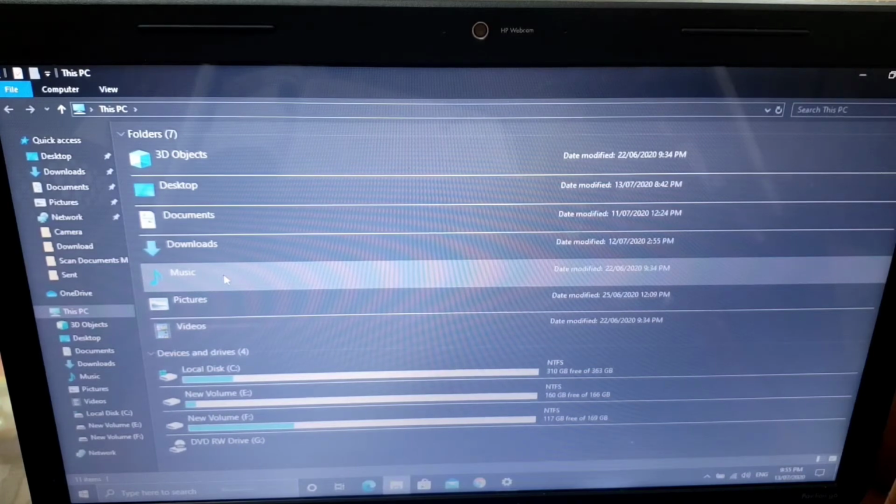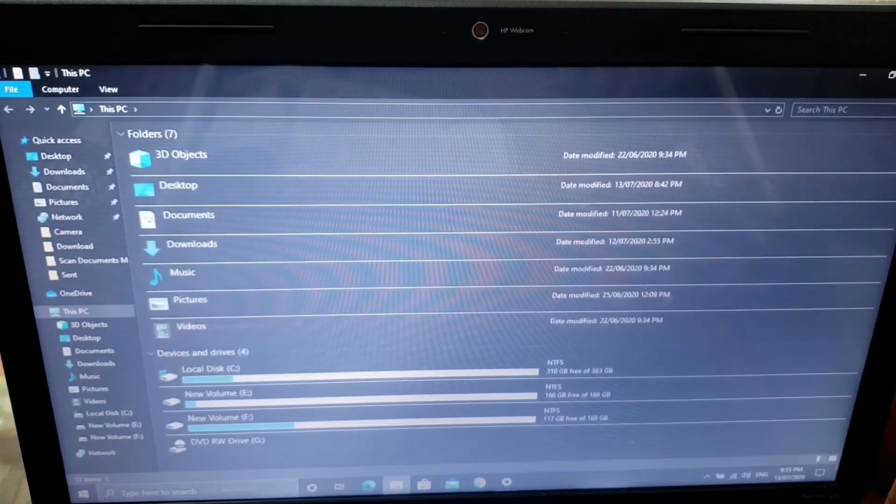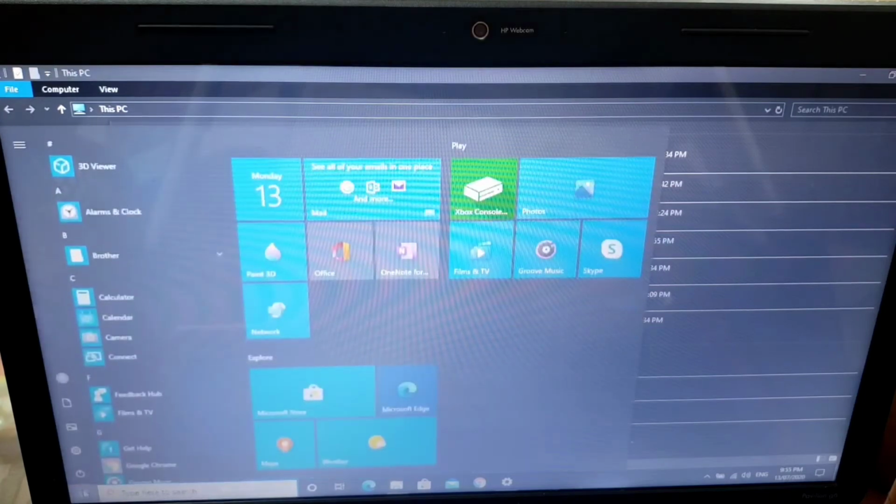Next, games also you can access from your start button. Different types of games are available here which you can directly access from the start button. See this Xbox console, so whatever your favorite game is, you will get it here. So your games are also available here.